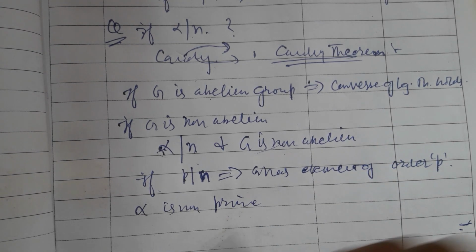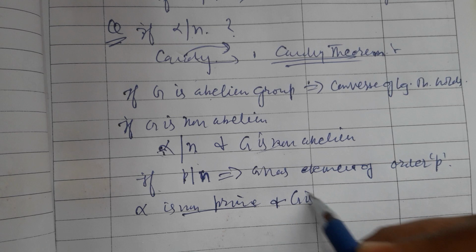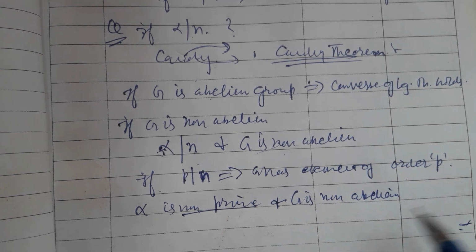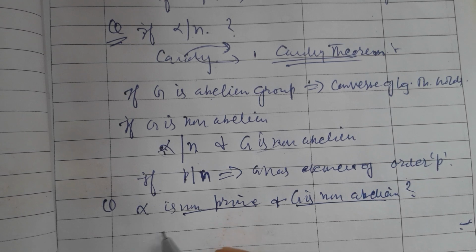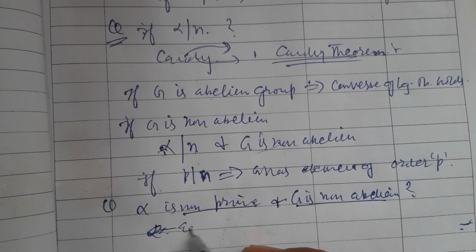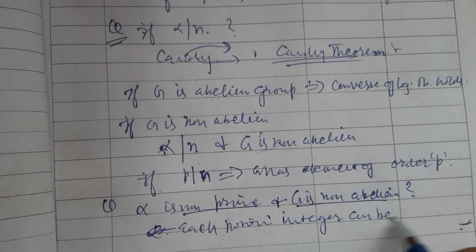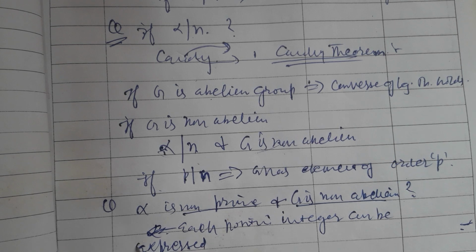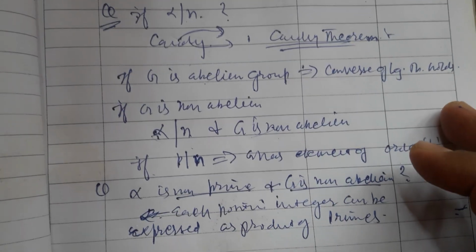And who thought about those cases where alpha is non-prime? If alpha is non-prime and G is a non-abelian finite group, the answer to this question is given by Sylow. Sylow took the fact that each positive integer can be expressed as a product of primes, which is called the canonical form.